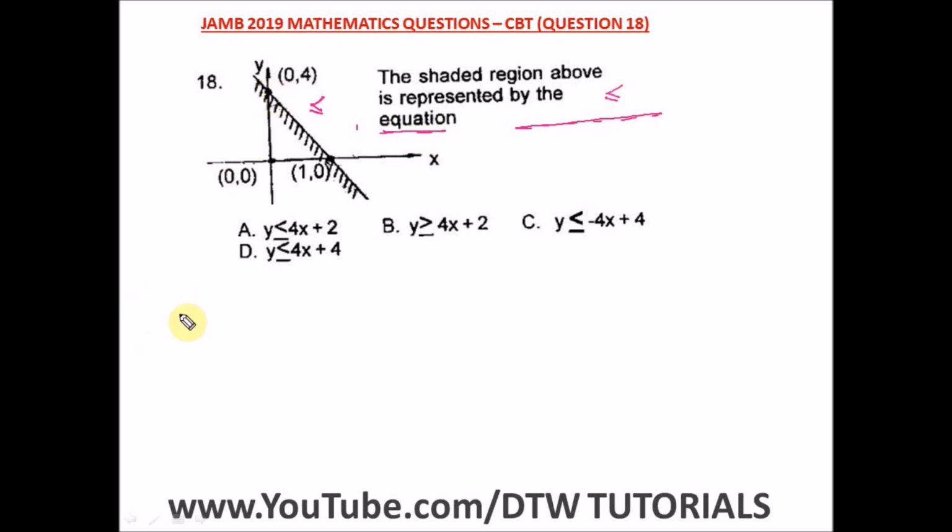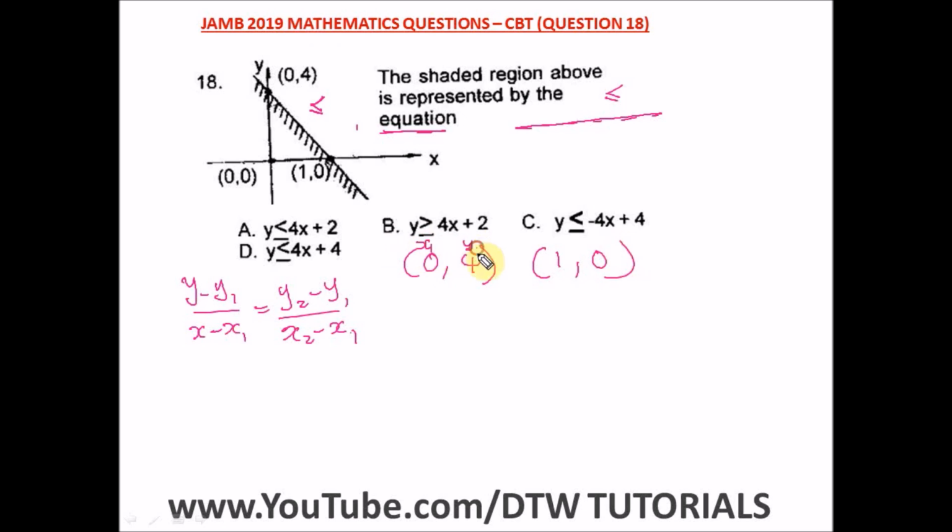All right, so to get the equation of the line, I hope you remember the formula. The formula is y minus y1 over x minus x1 equal to y2 minus y1 over x2 minus x1. Okay, so from here, this is our first point. Our first point is 0, 4. Our second point is 1, 0. Okay, so this is x1, y1, this is x2 and y2. So let's put these values into this particular equation here, so we can get our equation of the line, which should be likened to y equals mx plus c.